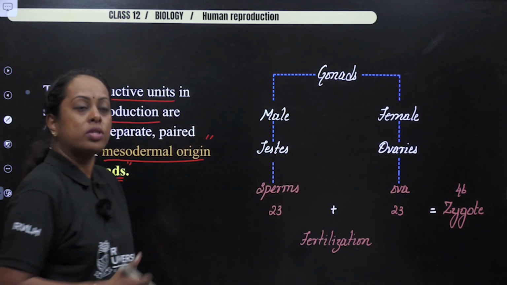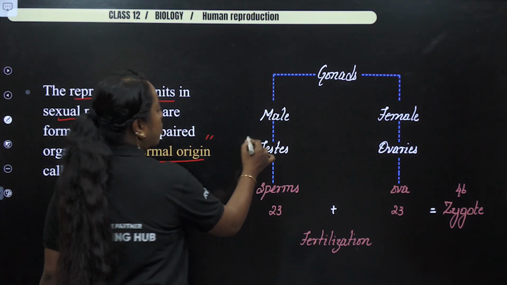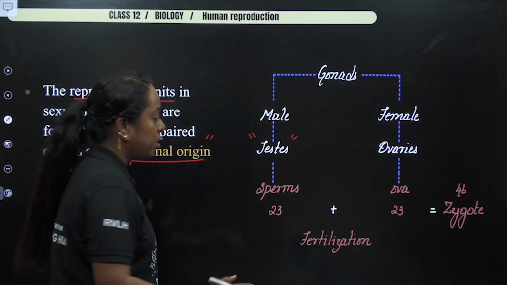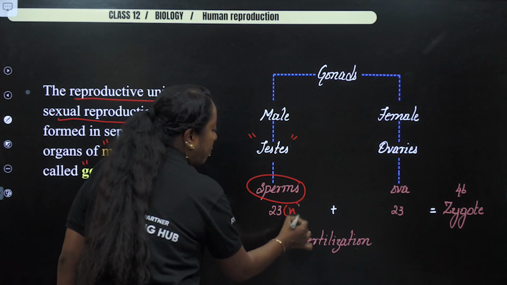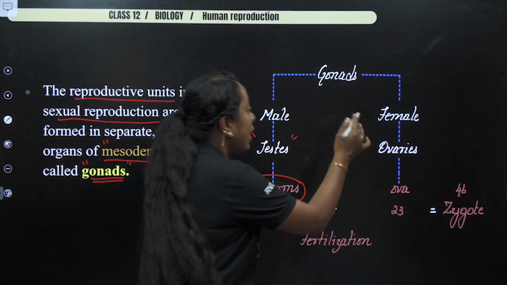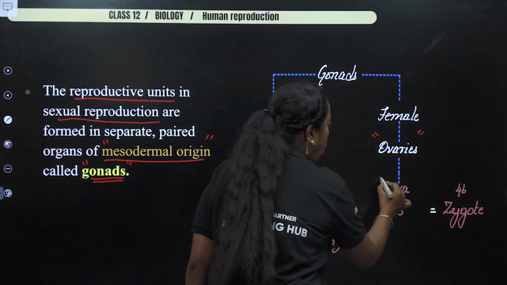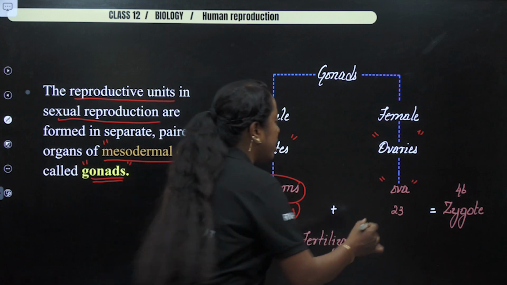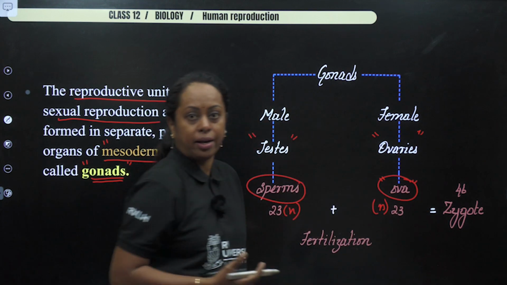If you see the flow chart here, I have written, in case of male, the male reproductive organ is testis, where spermatogenesis occurs in order to produce sperm, which is said to be haploid. In the same way, in the female reproductive organ, ovaries, formation of ovum occurs by a process which is known as oogenesis, and it also gives rise to a haploid egg.